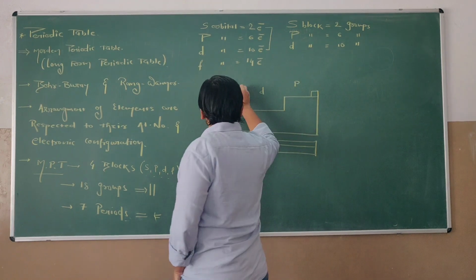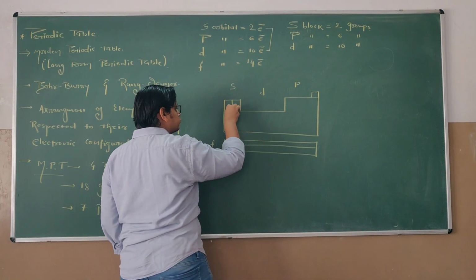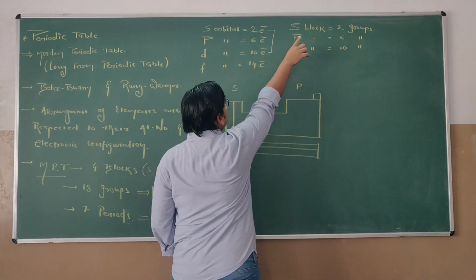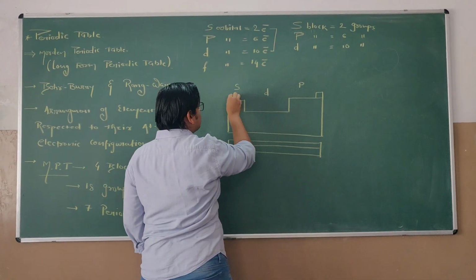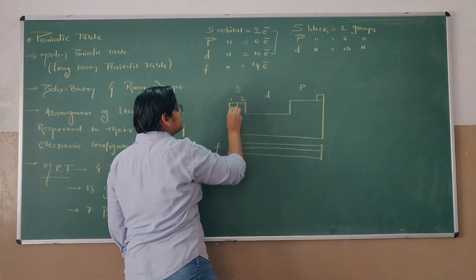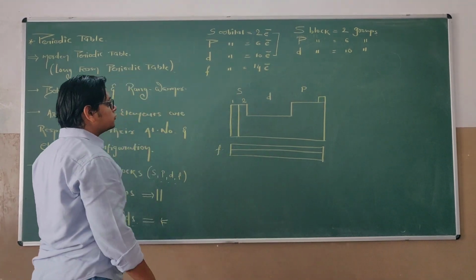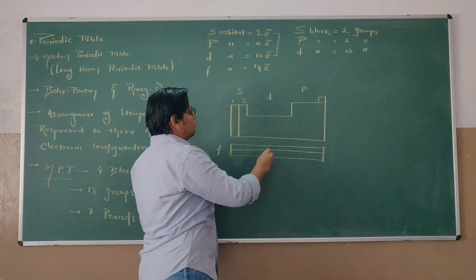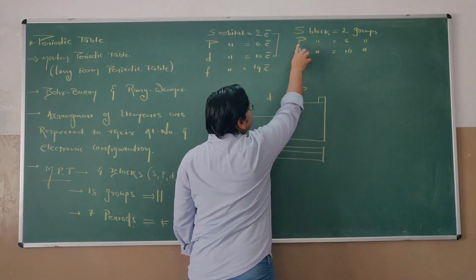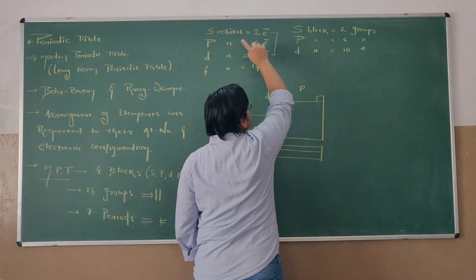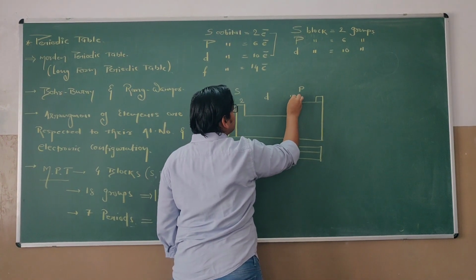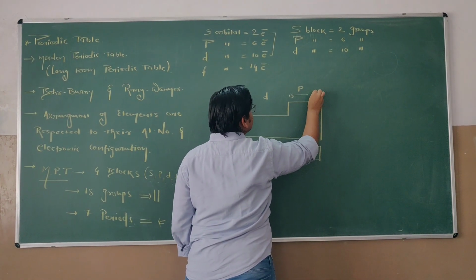The S block has two groups according to electron accommodation capacity: first and second are the groups of the S block. The P block has the capacity to accommodate 6 electrons, so it is from group 13 to 18.